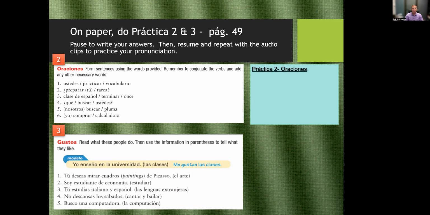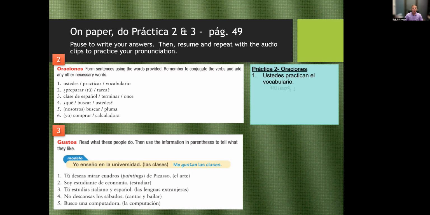Okay, muy bien. Let's see what we got. So sentences, number 1, ustedes practicar vocabulario. We would have, ustedes practican el vocabulario. So practicar is our infinitive. Take off the AR. You've got your stem. Ustedes, third person plural, adding your AN ending. Ustedes practican el vocabulario. Okay. Again, article el is necessary. So I probably didn't emphasize what it says in the instructions. Add any other necessary words. That's one of those that's necessary.